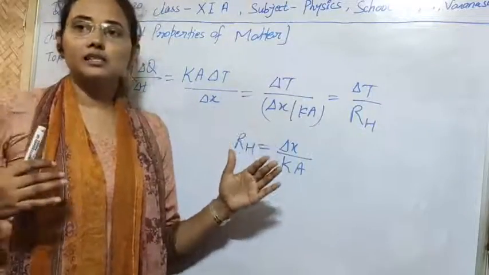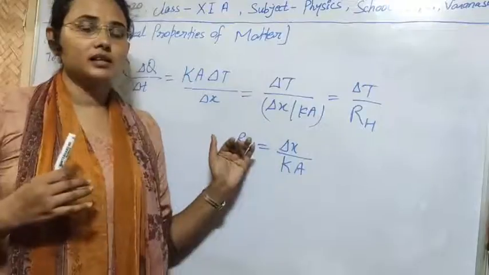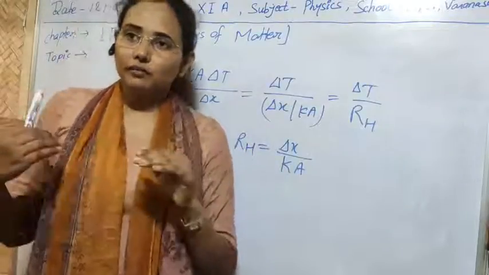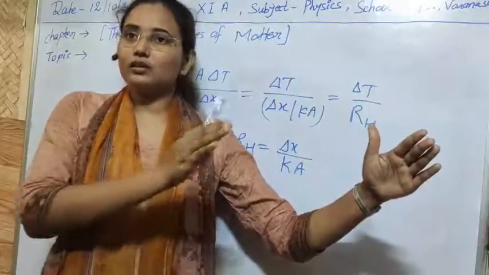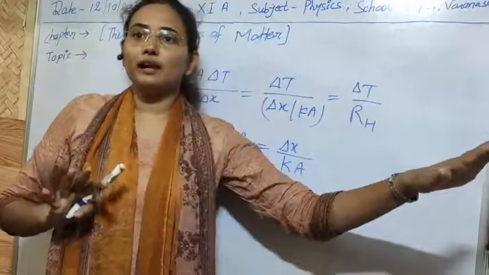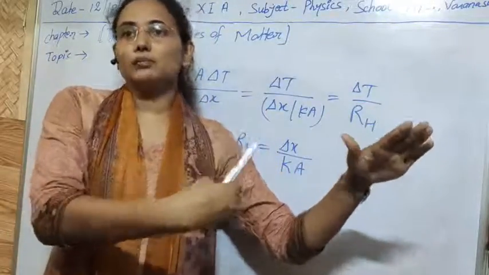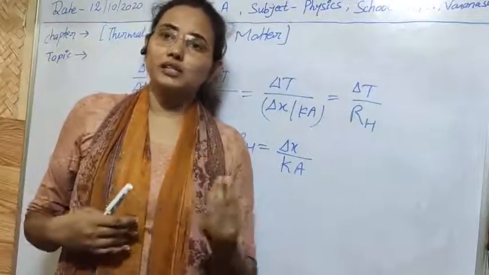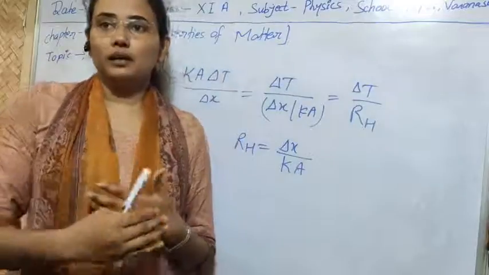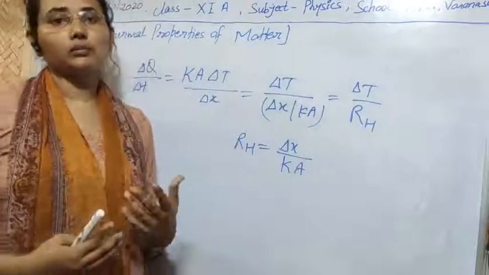Greater distance means greater thermal resistance, meaning they will resist the flow of heat. So that's why in greater distance heat cannot flow from one end to another. It will stop due to thermal resistance, because that energy will be used to overcome the resistance provided by the molecules of the materials.